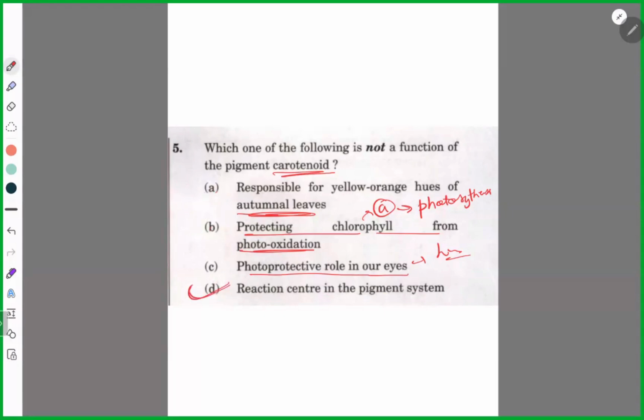Just write these in your notes because they are in the form of questions. Got it? So chlorophyll A actually does photosynthesis. Remember this thing, guys. Clear? Yes, sir.